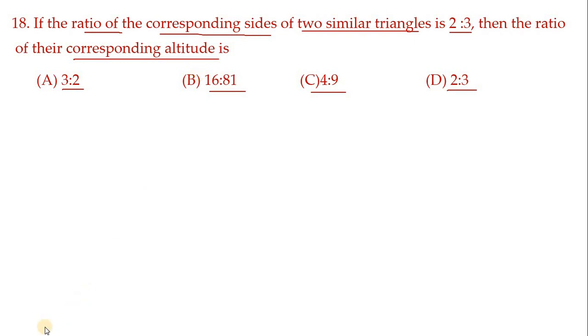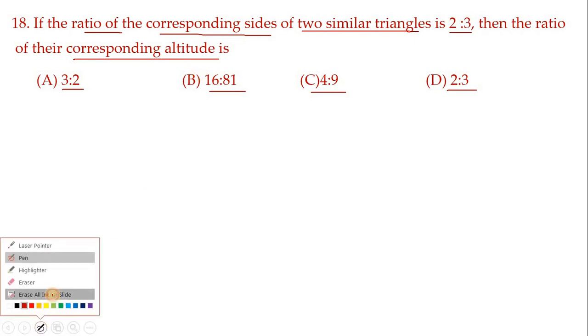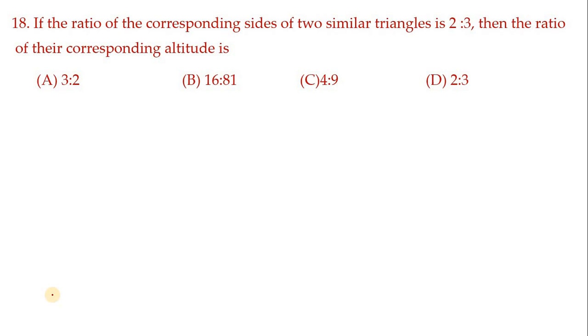See, if you want, you read the question one more time. It looks like the theorem of areas of similar triangles, but somewhere a little difference is there. They are talking about altitude, not about corresponding sides.